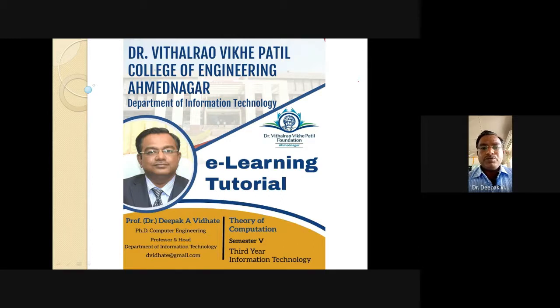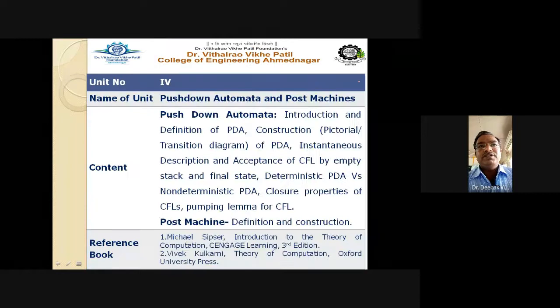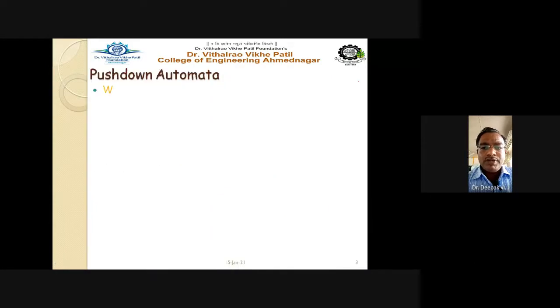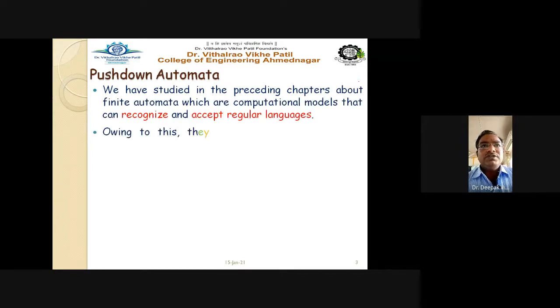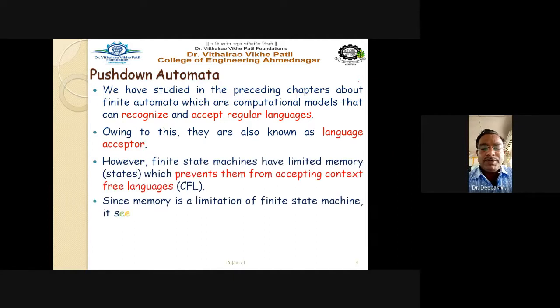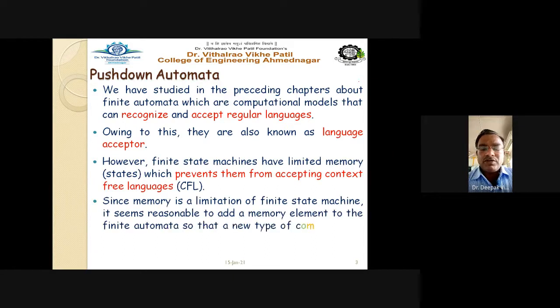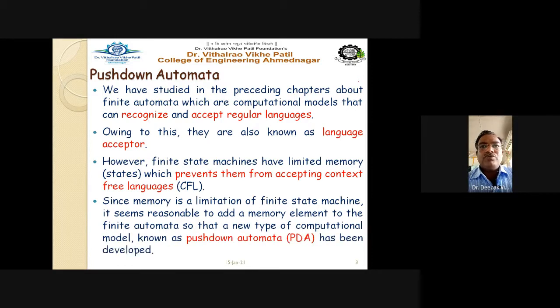That is your pushdown automata as compared to a finite state machine like NFA or DFA. So we discussed the definition of PDA and the instantaneous description. Also, we have seen a few examples on how the PDA works and how to write the instantaneous description for the PDA. Automata are called language acceptors, or they are used for language recognition. However, finite state machines have limited memory, which prevents them from accepting the context-free languages generated by the context-free grammar.